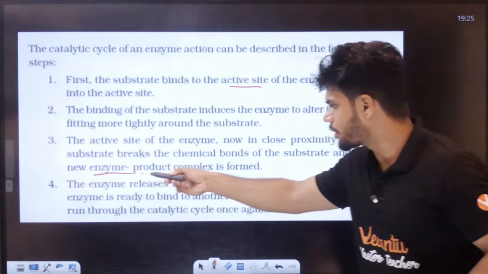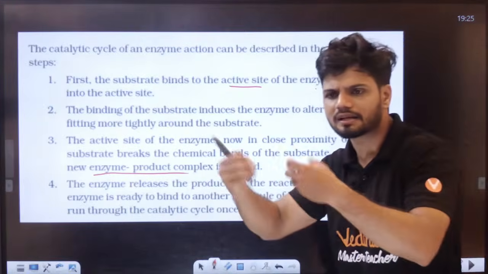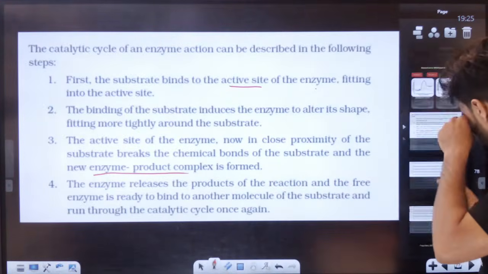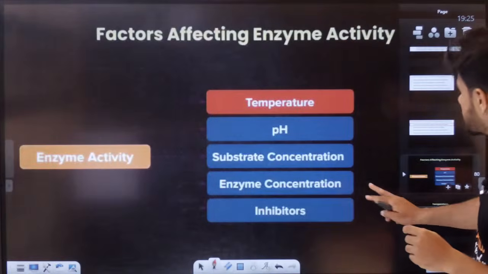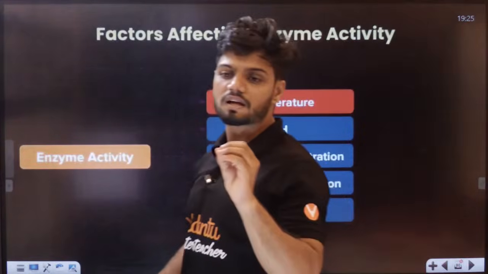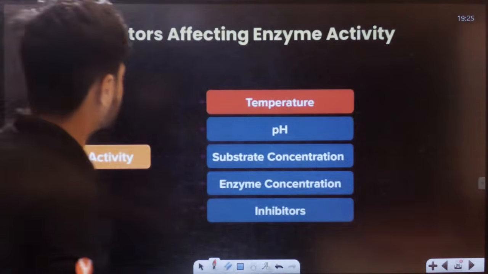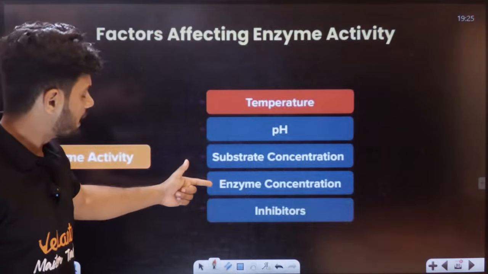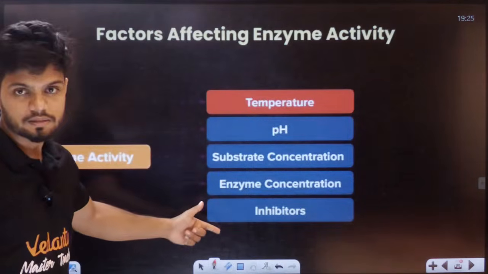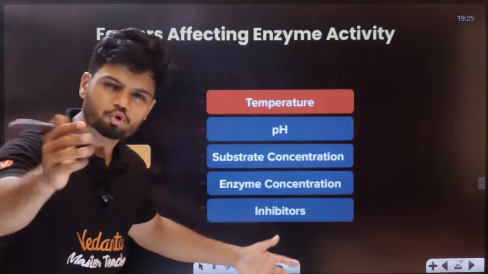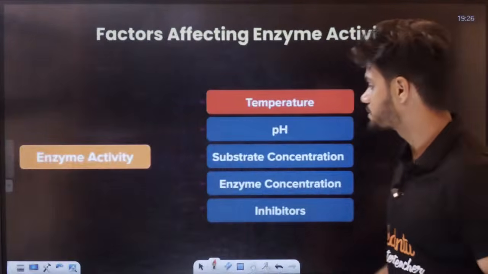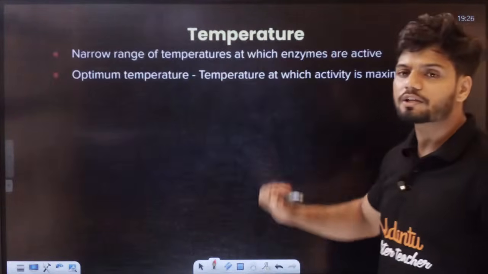So we get the enzyme-product complex, and later on they are released eventually. Students, now there are factors affecting enzyme activity: temperature, pH, substrate and enzyme concentration, and inhibitors. If you're done with this, the chapter is almost over. Now, what about the case of temperature, students?